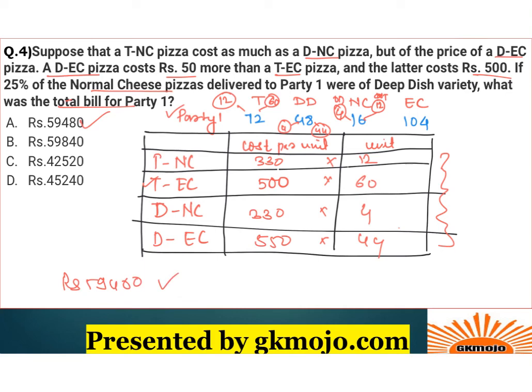All right, do not be scared about calculation, because you have a calculator at your disposal. Apart from that, you have a lot of time in DILR. You can take your time, but you have to get it accurately right. Your accuracy should be high, and this will give you a definite 99.5 plus percentile if you keep your head calm.